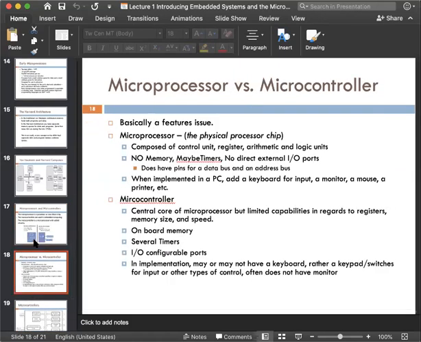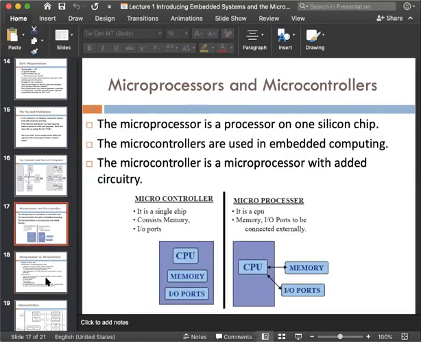Okay, I gave you some very basic differences between microprocessor and microcontroller in this lecture. Actually, I will give you all the lecture sheet. The lecture sheet will give you the overview of the whole idea, but in the question, maybe in the assignment that you are going to submit to me, it will consider the elaborate idea of everything. So you need to study more by yourself. So you can see here the basic difference between microprocessor and microcontroller.